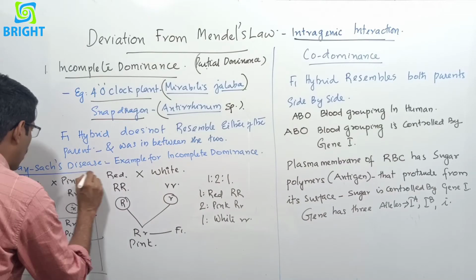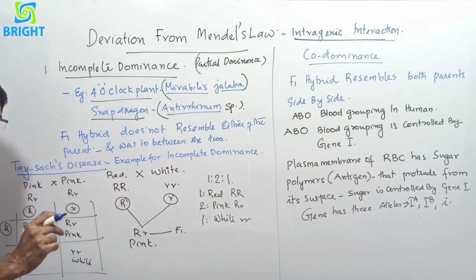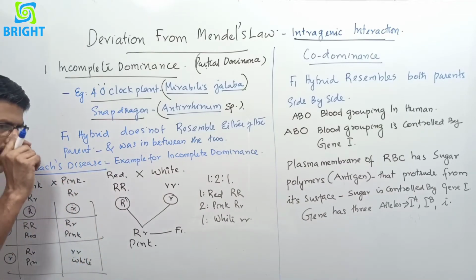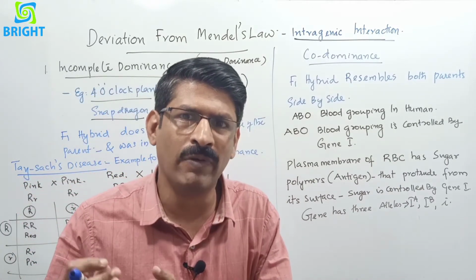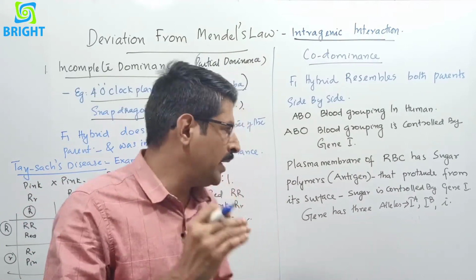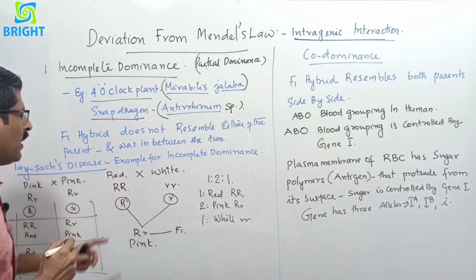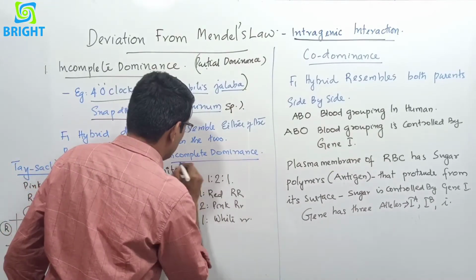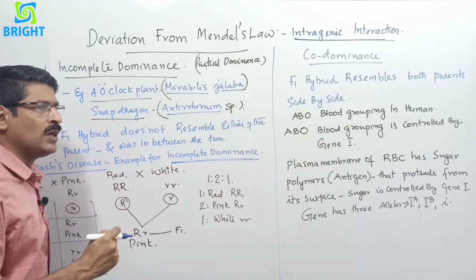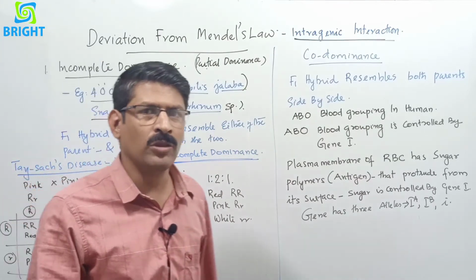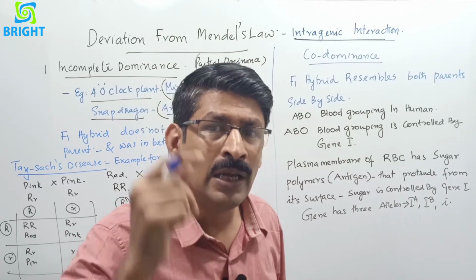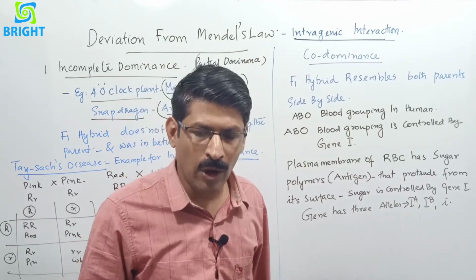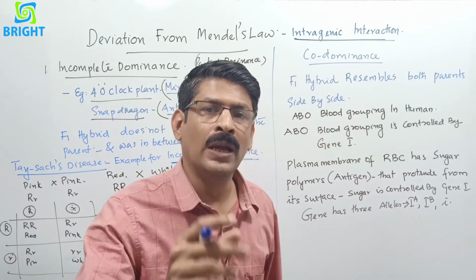A genetical disease in human beings, Tay-Sachs disease, is a hereditary disorder, and in the last part of our chapter we will discuss it. It is an example for incomplete dominance. The disease appears only in the heterozygous condition, and it is due to incomplete dominance. So incomplete dominance is a deviation from Mendelian law.